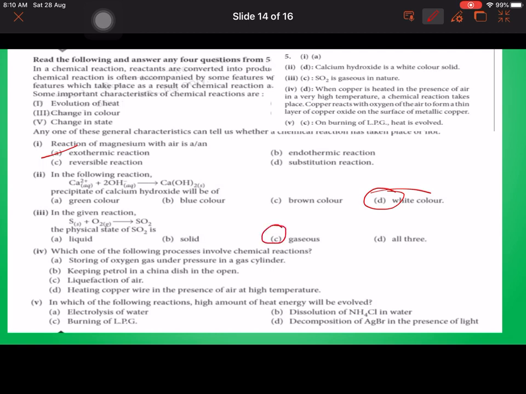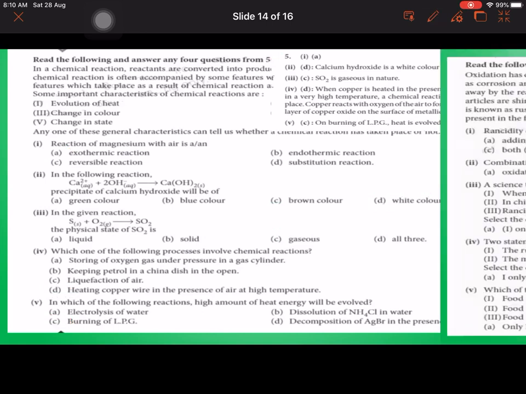And which one of the following process involves chemical reaction? So it is D. Heating copper wire in presence of air at high temperature. You can see chemical reaction takes place. Copper reacts with oxygen to form a thin layer of copper oxide on the surface of metallic copper. And fifth one is, which of the following reaction high amount of heat energy will be evolved? So on burning of LPG, high amount of energy will be evolved. You can check all the answers from here also.